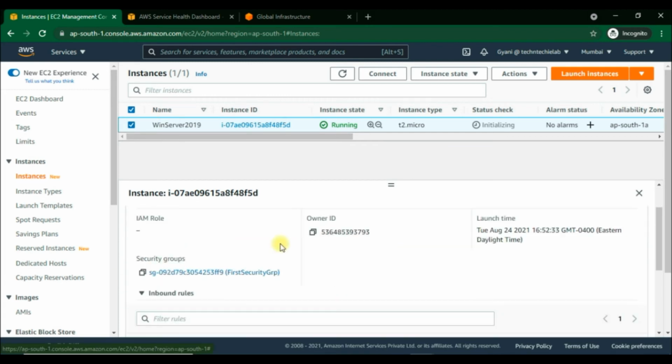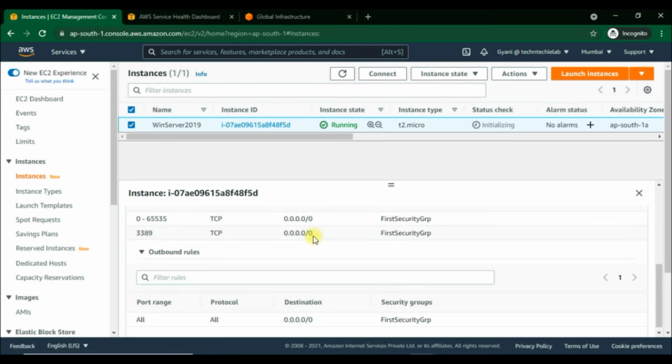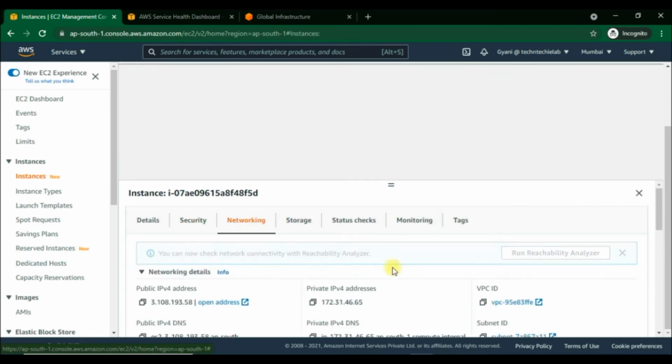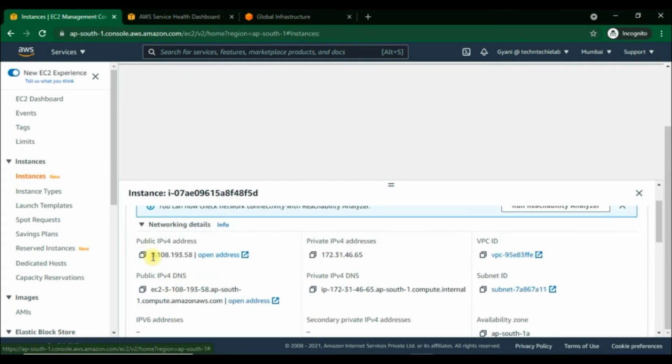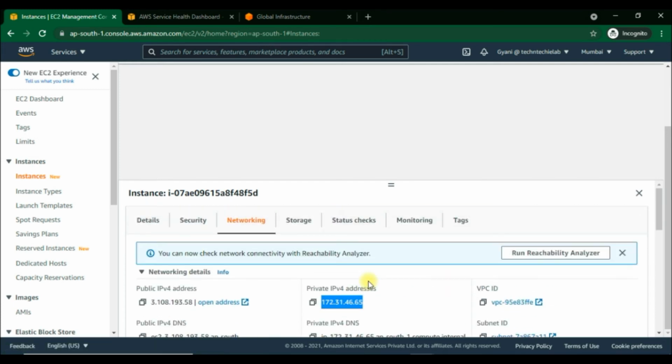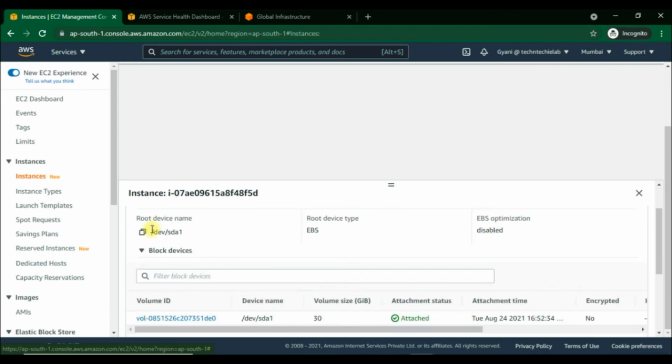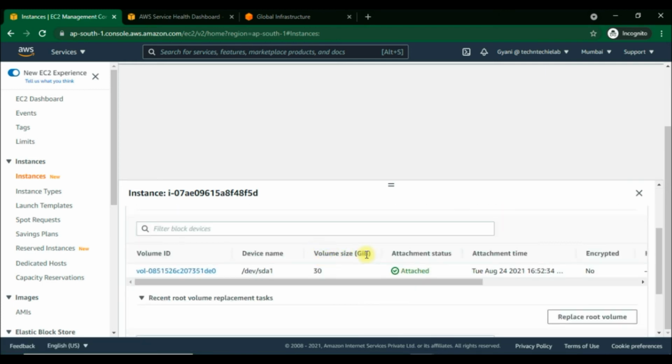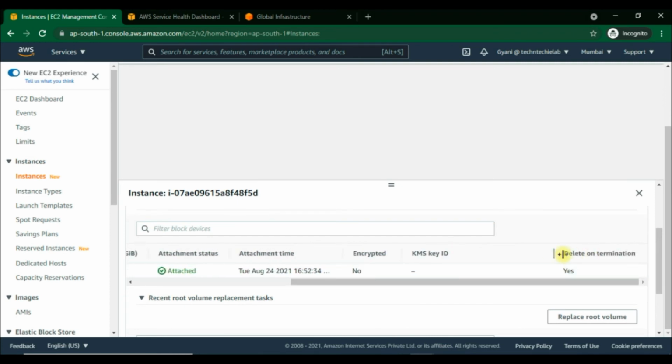Under the security tab, you can see the IAM role, the security groups, and inbound and outbound rules. Under networking, you will get the details about the public IP address, private IP address, public DNS, private DNS, and virtual private cloud ID. Under storage, you will get to know about the root device name, type, block devices, volume ID, volume size, and many more related to storage.